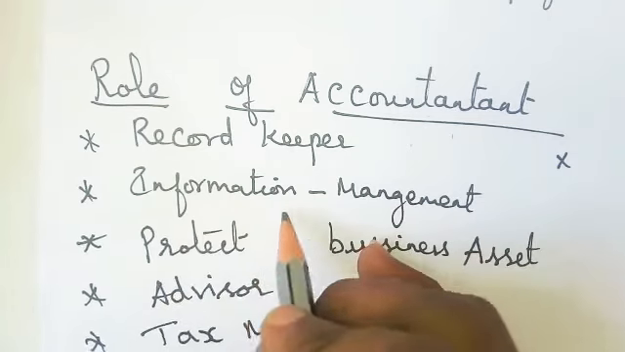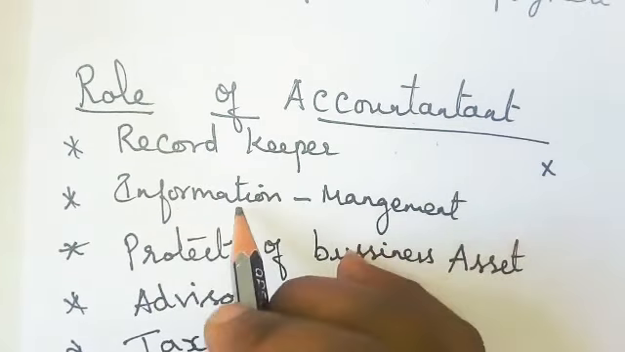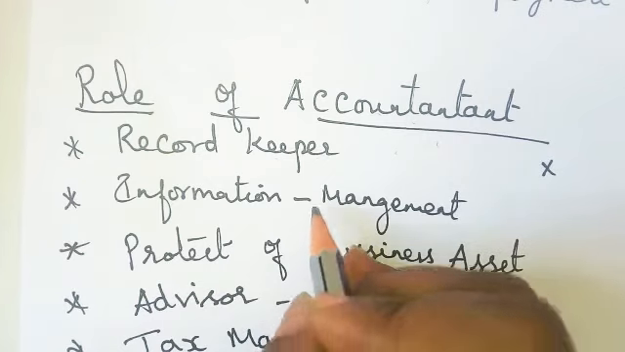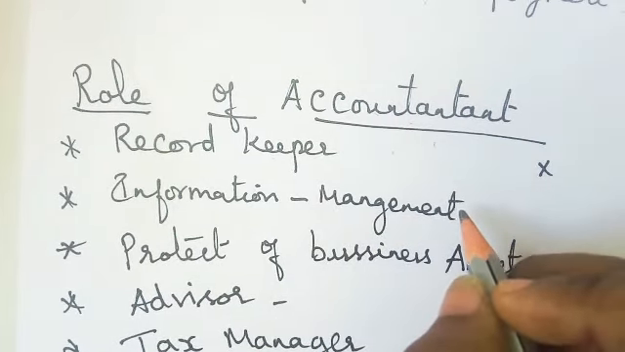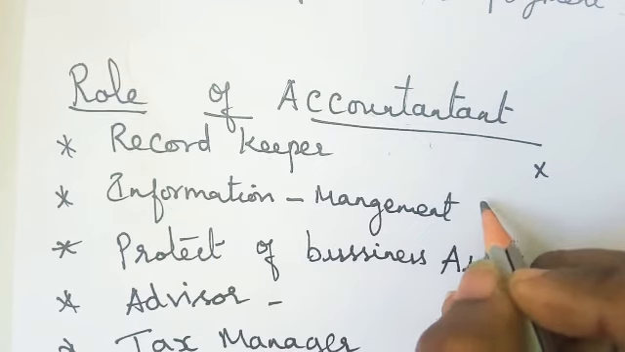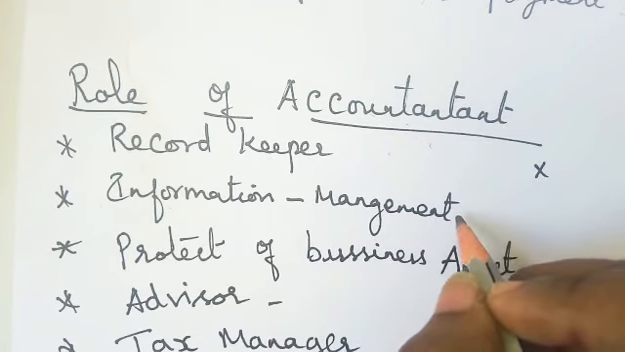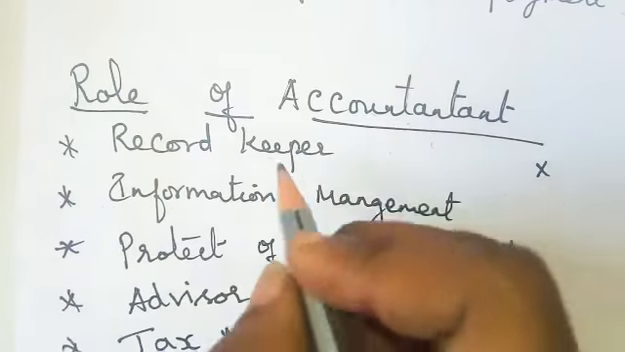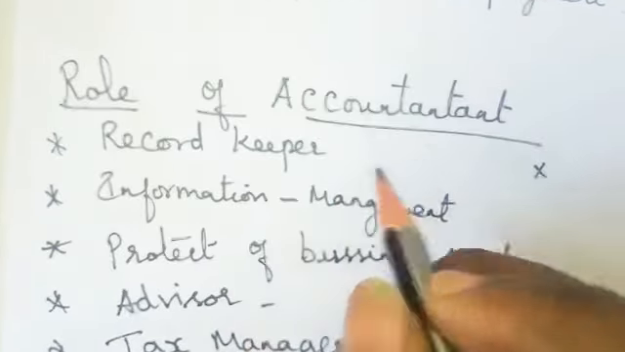So next is the information. What will this accountant do? He will give the information to the management about decision making. See, if your company is going in profit, you can open new branches, or if your company is going in loss, you have to reduce your expenses, like that. And he will give the information to the management.